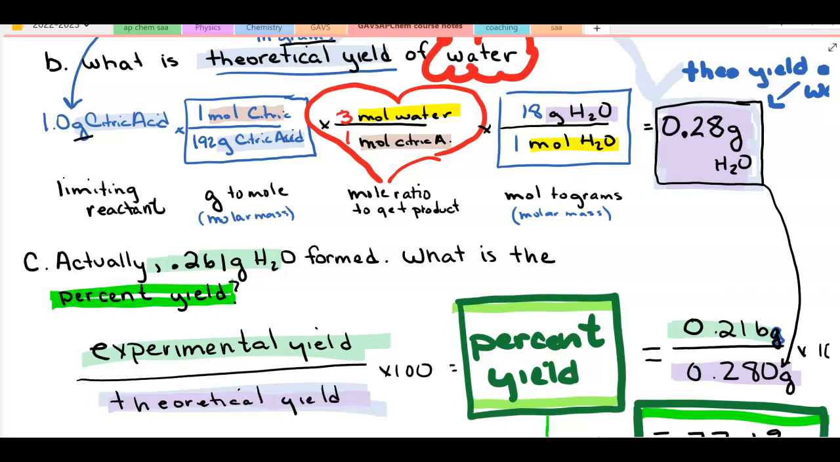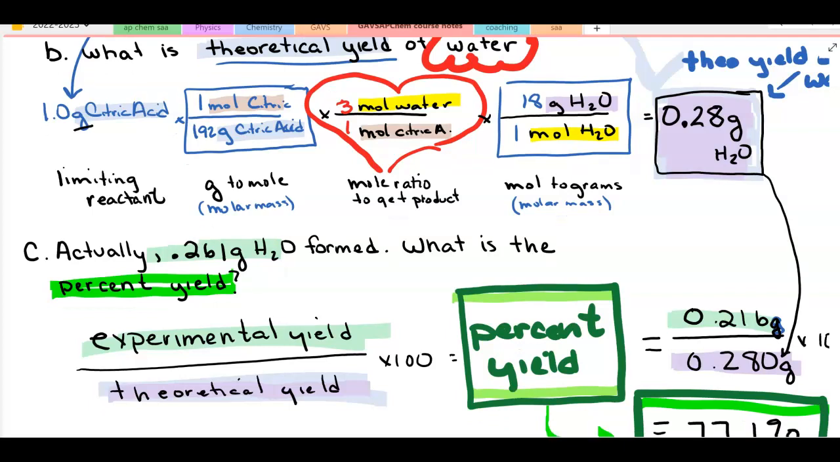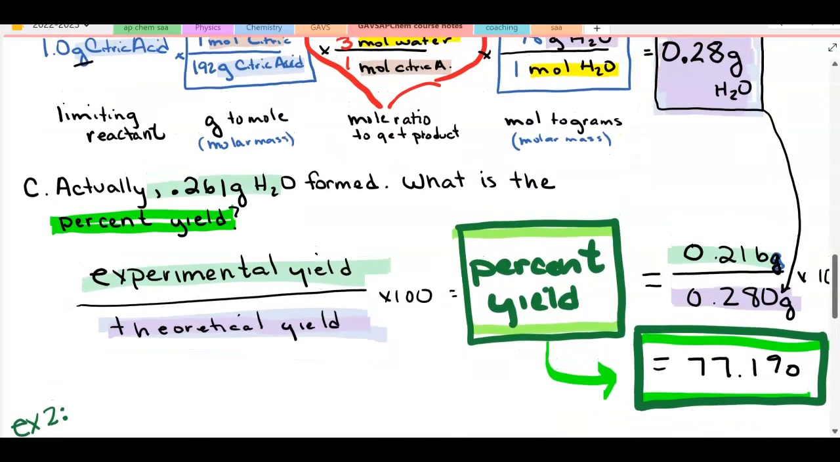So that would be the 0.261 grams divided by the 0.280, I just threw in an extra sig fig there, times 100 tells me that this is a 77.1% yield of the expected product.